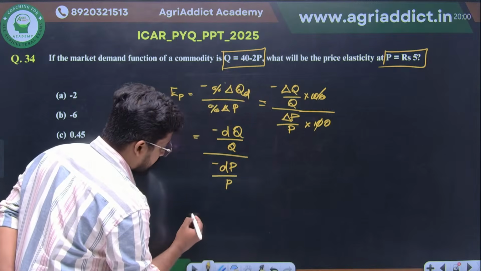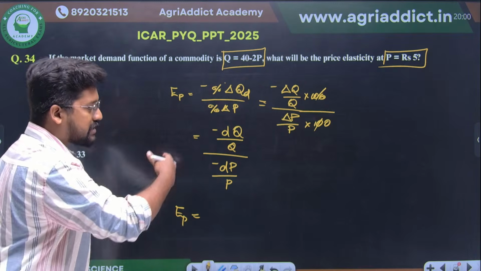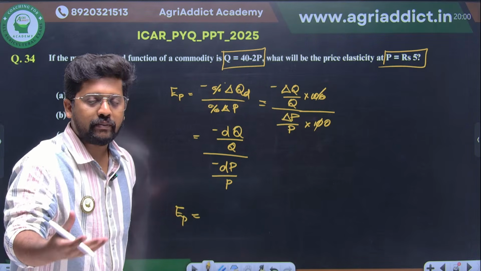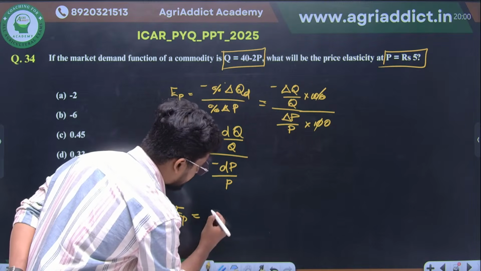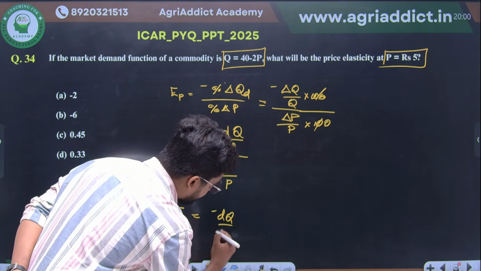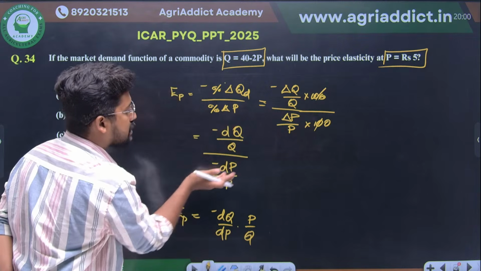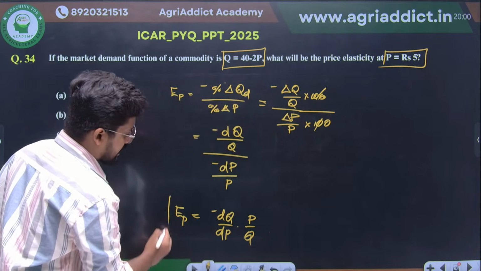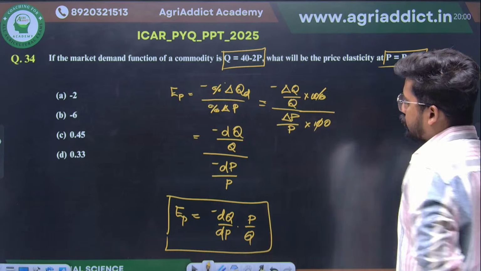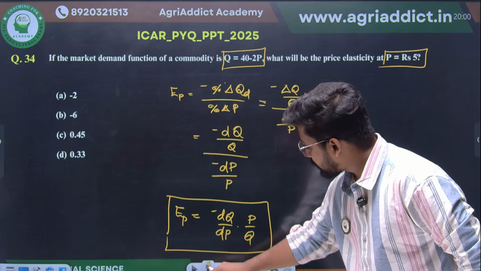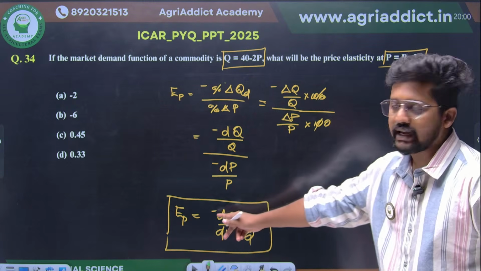So the easiest equation for the price elasticity, I think you would already be knowing it. I am just explaining for the people who are not understanding how this equation has been reached. So elasticity of price is none other than dq by dp into p by q. I am taking this p to the side, dp also this side. So therefore this is the equation that is going to help you to solve this problem. So minus dq by dp into p by q. This is the price elasticity of demand.